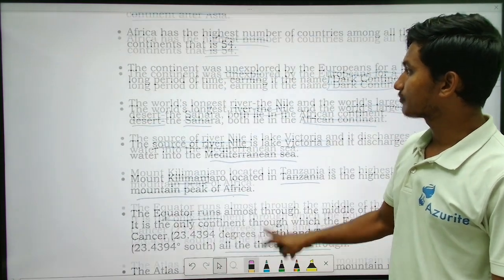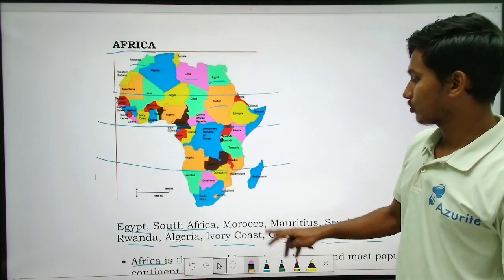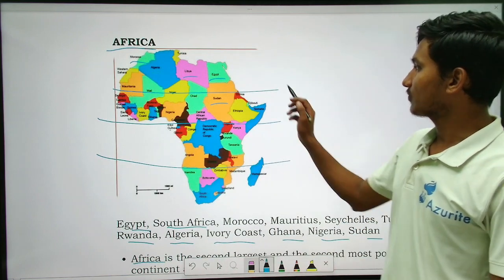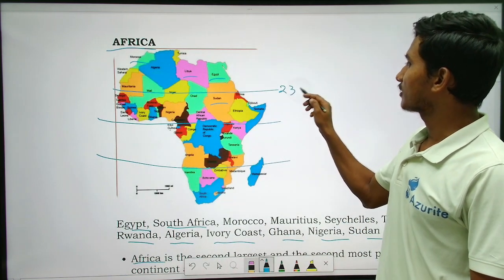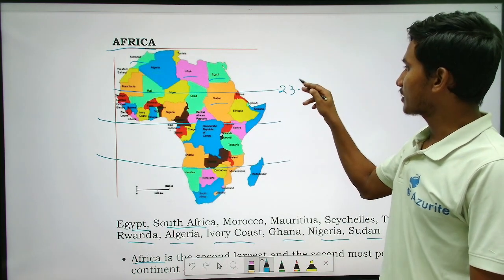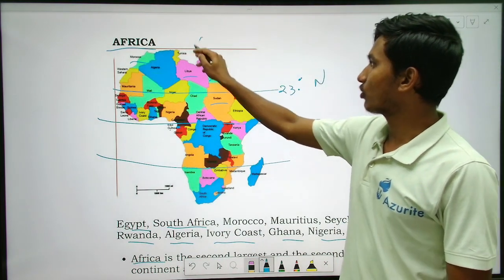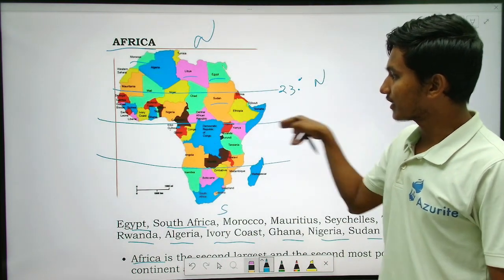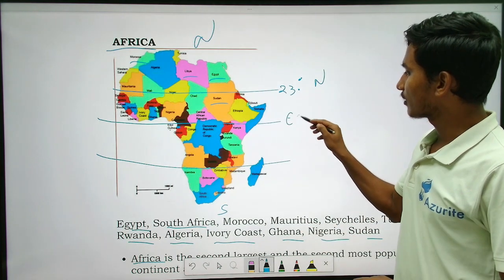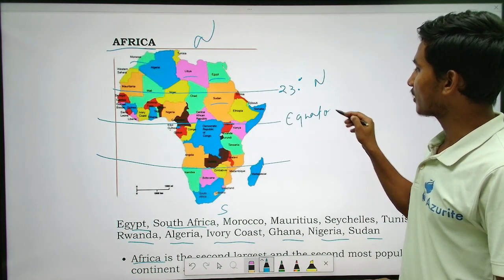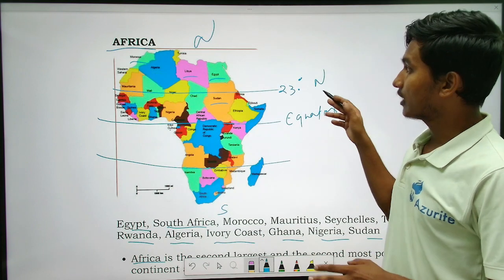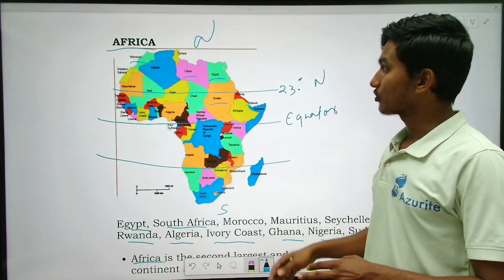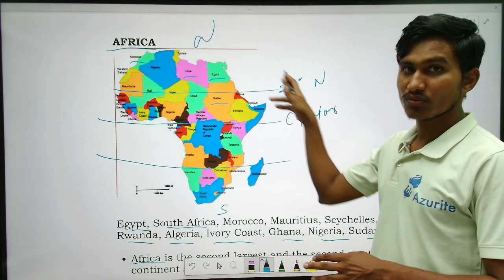So if you see, this is 23 point something degrees, right? This is towards the north, this is the north part, this is the south part, right? So this is the equator. Equator means equal, dividing into equal parts, that is half of the earth. I am talking about the earth, the total earth, the full globe.